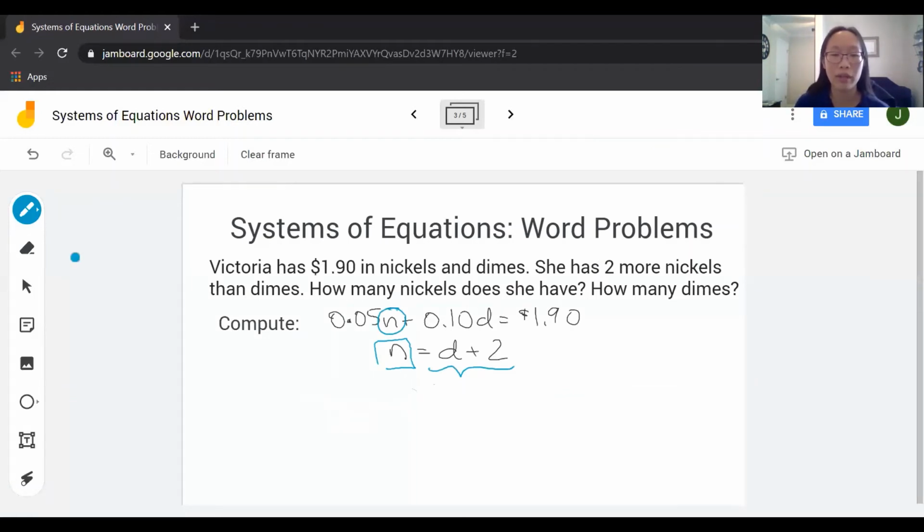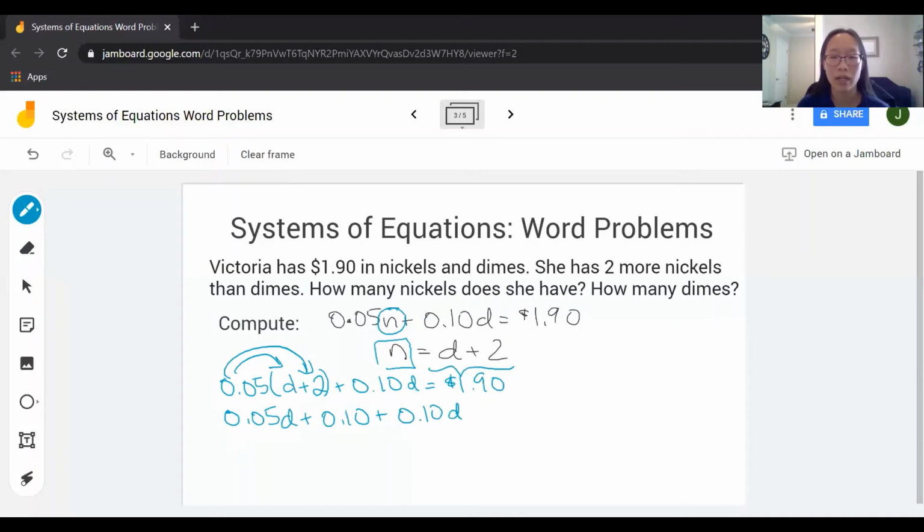Now I'm going to rewrite the first equation, but in place of n, I'm going to open up parentheses and write d plus 2, plus 0.1 times d, is equal to 190. Then I'm going to use the distributive property. That gives me 0.05d plus 0.10 plus 0.10d is equal to 190.